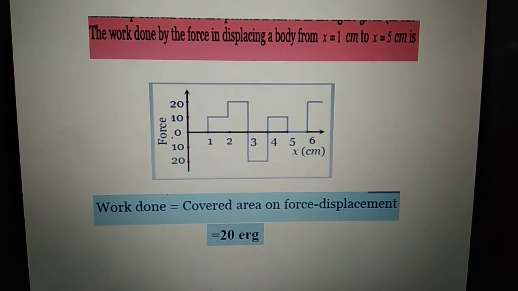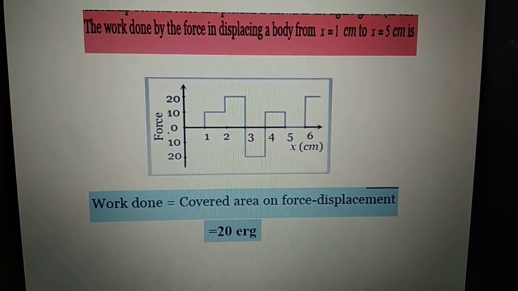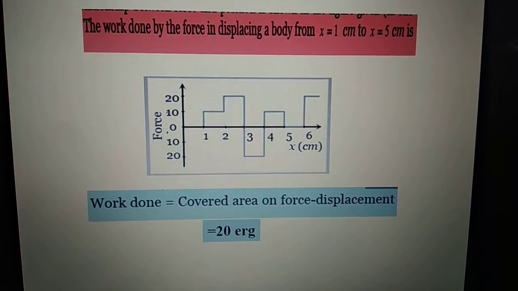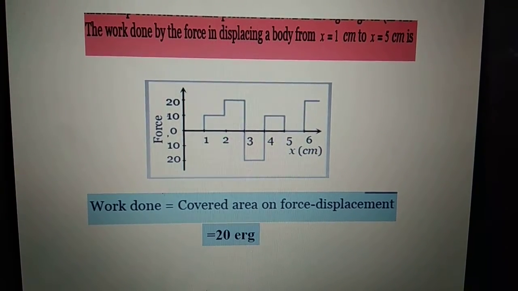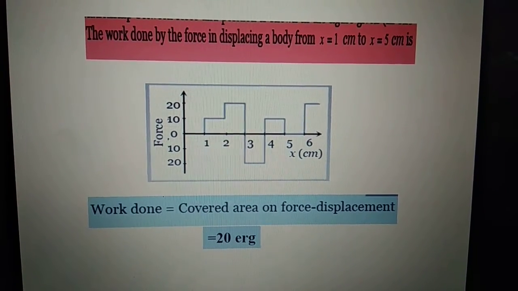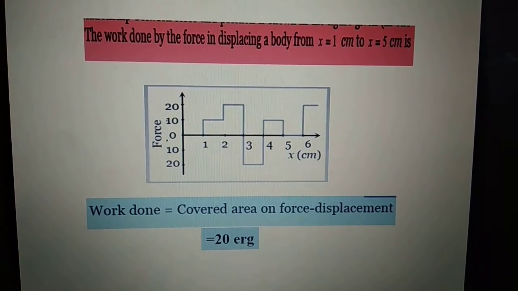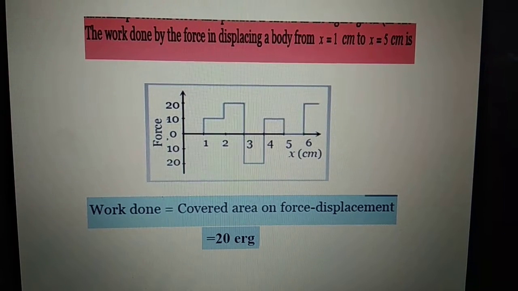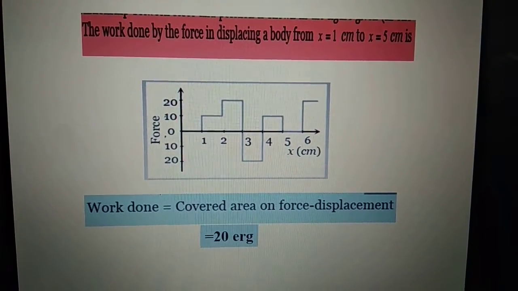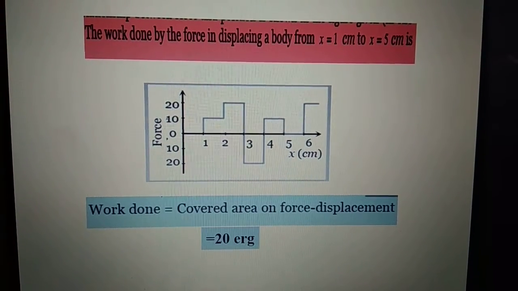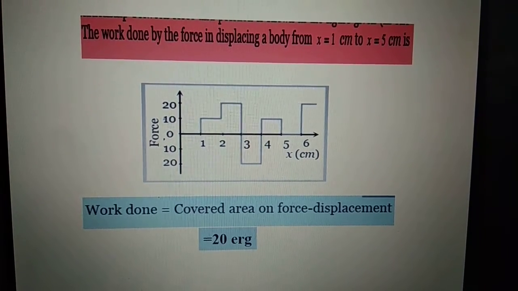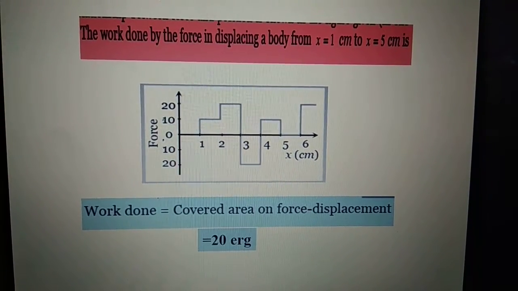There is one more way to solve this numerical problem. Again we are given the displacement from 1 centimeter to 5 centimeter. But in this case, instead of being given force in the form of a vector, we are given a force and displacement graph. So we should know that work done is equal to the area under the force displacement graph. All you need to do is to calculate the area of this irregular graph and it will come out to be 20 erg.